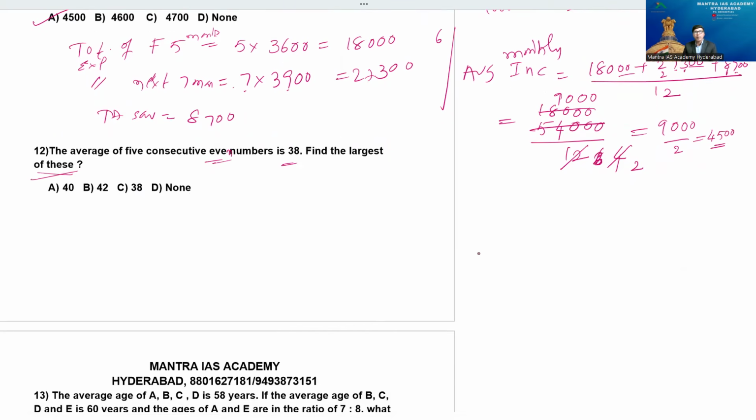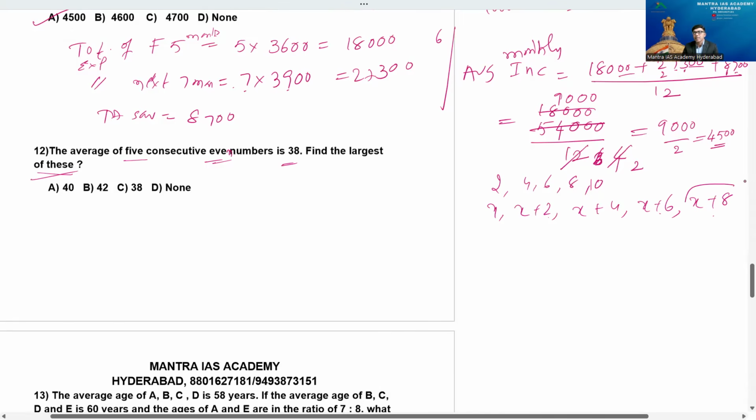Very important point here: 5 consecutive even numbers. I just told you that 2, 4, 6, 8, like that if you take it. I'll take that as x, x plus 2, x plus 4, x plus 6. How many we have? Totally 5. So x plus 8 also. 1, 2, 3, 4. Average is 38. Largest number is x plus 8.